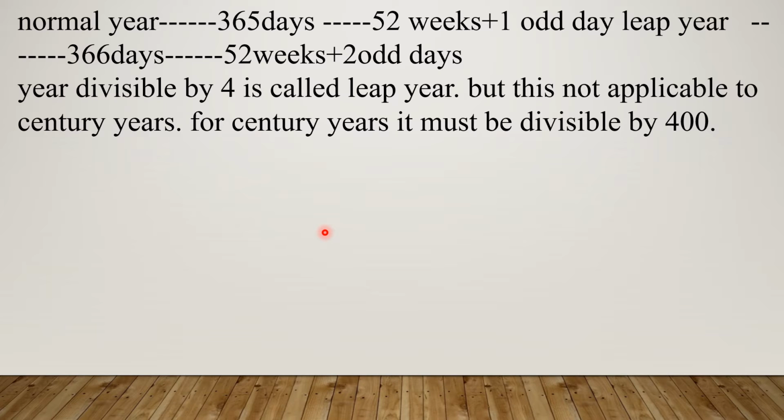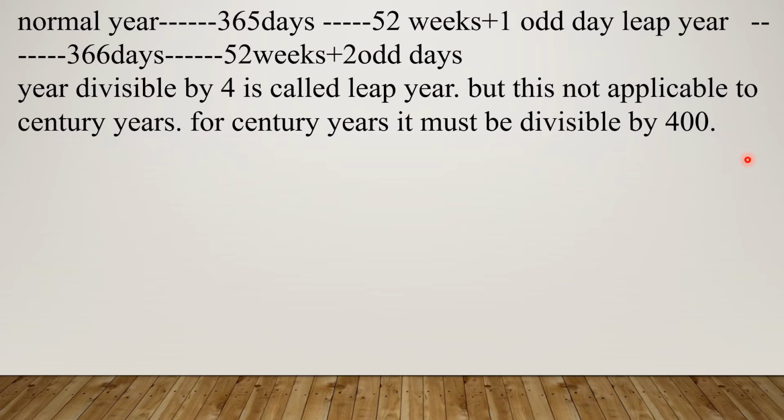So if a year is divisible by 4, we can simply say that it is a leap year. But it is not applicable for centuries. Centuries means suppose 100, 200, 300, 400. These centuries are divisible by 4, but these centuries will not become a leap year. For a century to become a leap year, it must be divisible by 400, not 4. Suppose 400 is a leap year, 800 is a leap year, 1200 is a leap year, 1600 is a leap year.